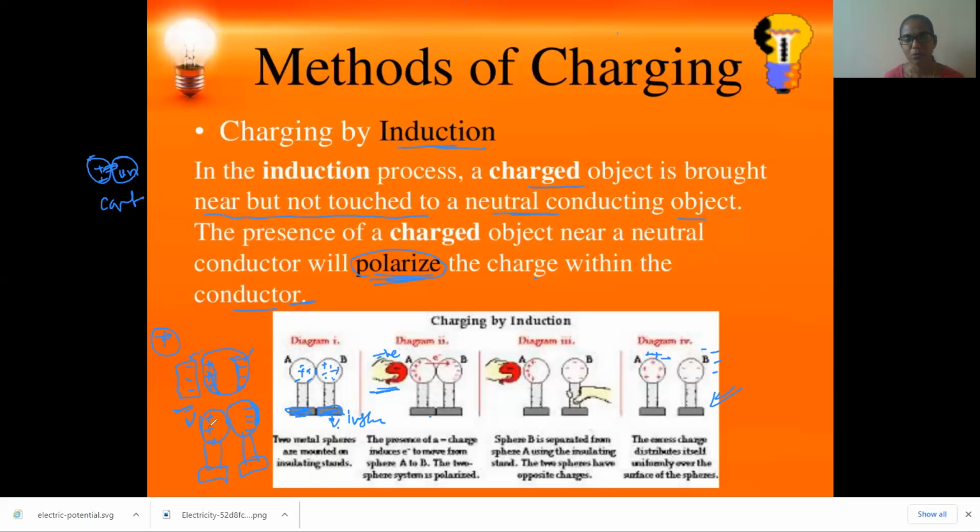Once they accumulate like this, we separate the two balls. Now body A contains all positive charges and B contains all negative charges. This is the method of charging by induction. I hope this is clear to you, children.